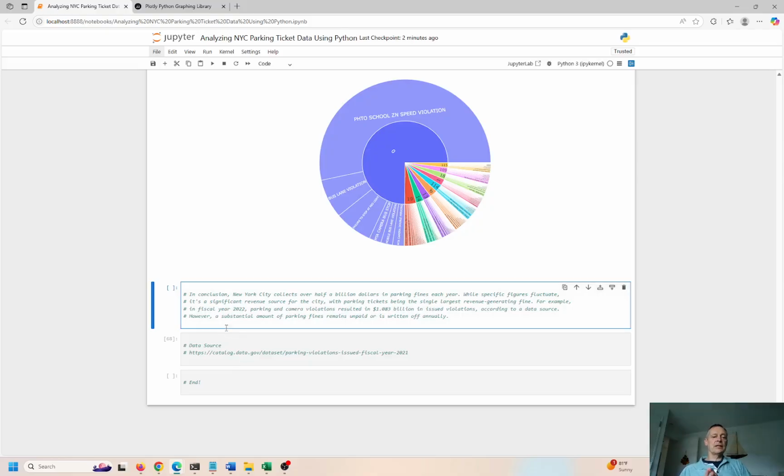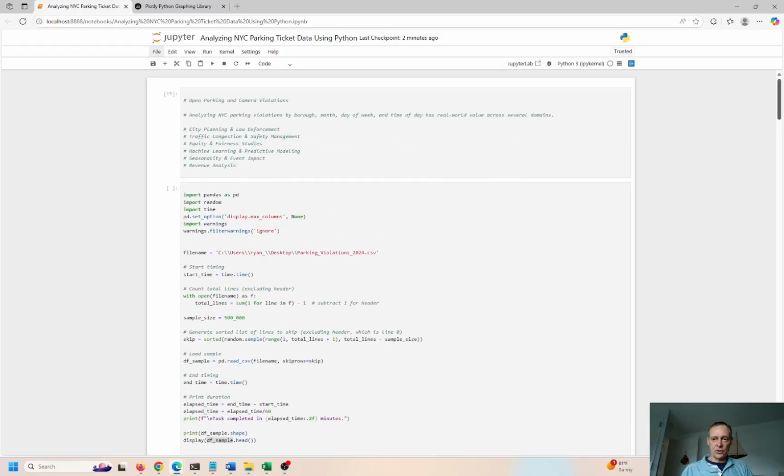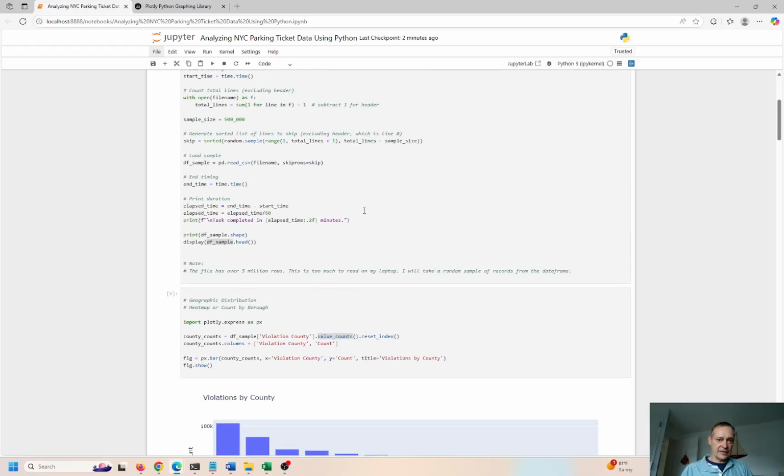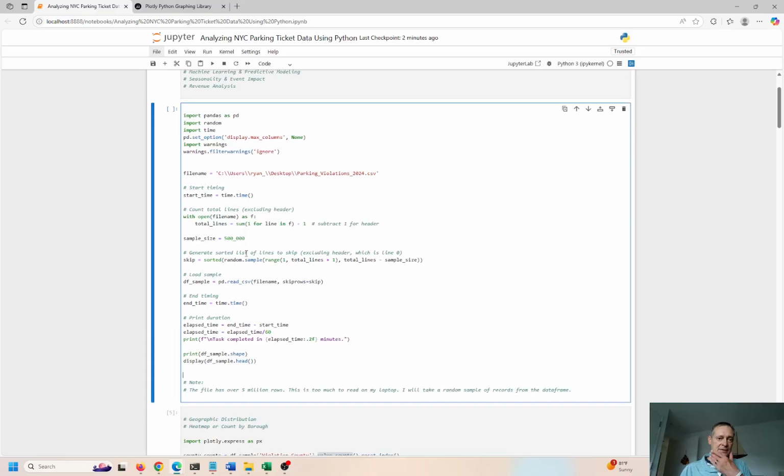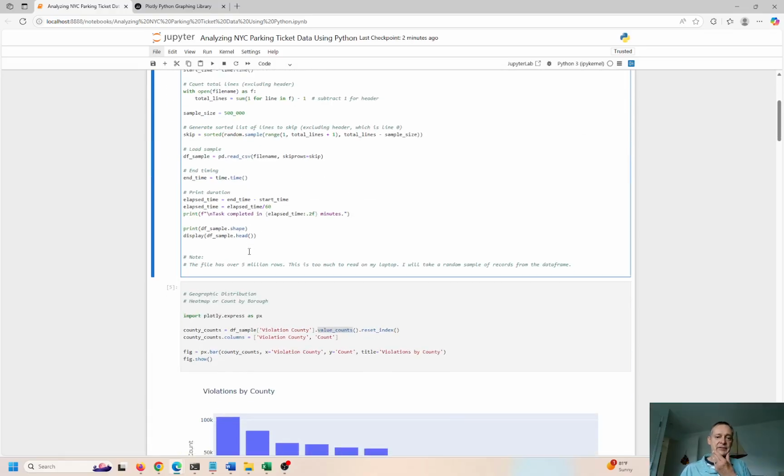So in conclusion here, New York City collects over $500 million in parking fines, which is a substantial contribution to the New York City budget, right? The income of the city. This is a huge cash flow. In all of the analysis I did, I couldn't find one single column that talked about the actual cost of the fine. If you look closely at the data, I can't see it here. I'm not going to refresh this thing because it takes 5 minutes to load the data.